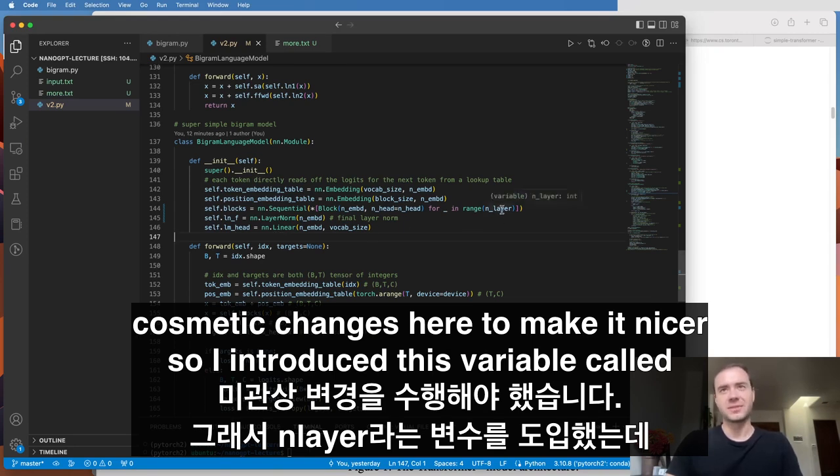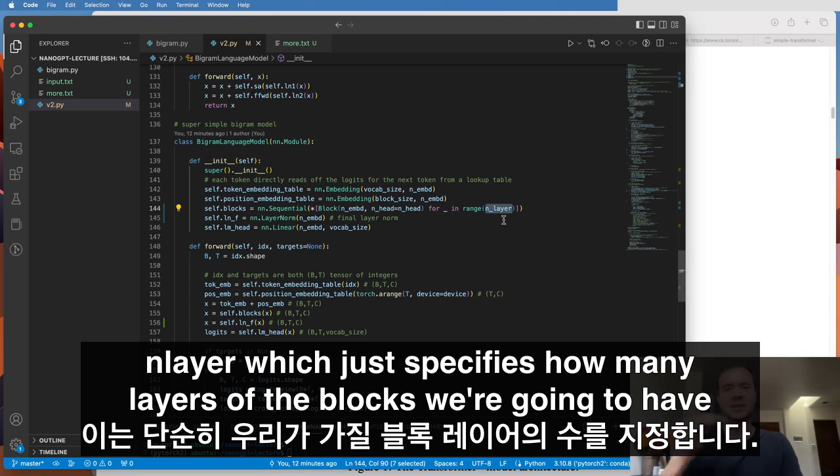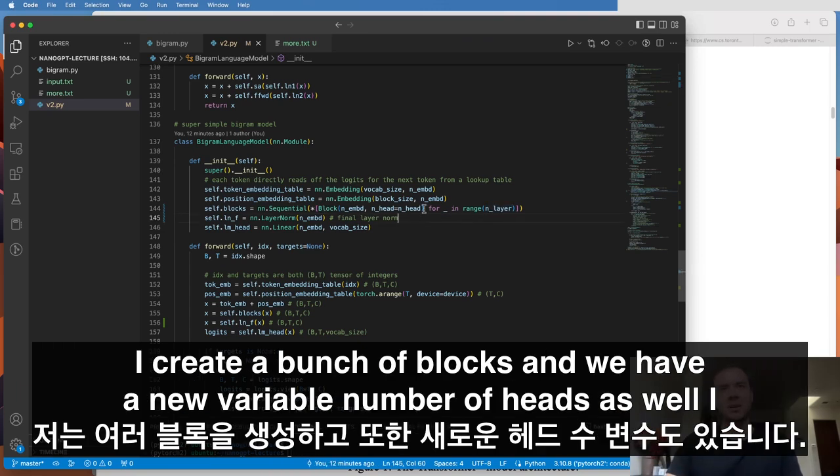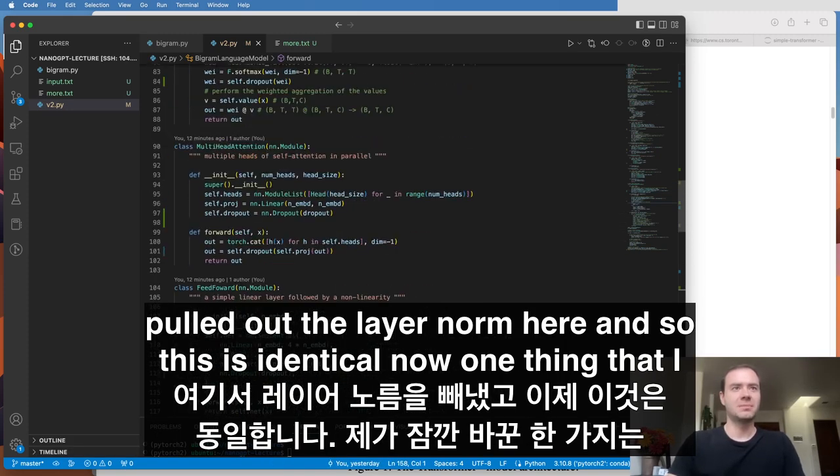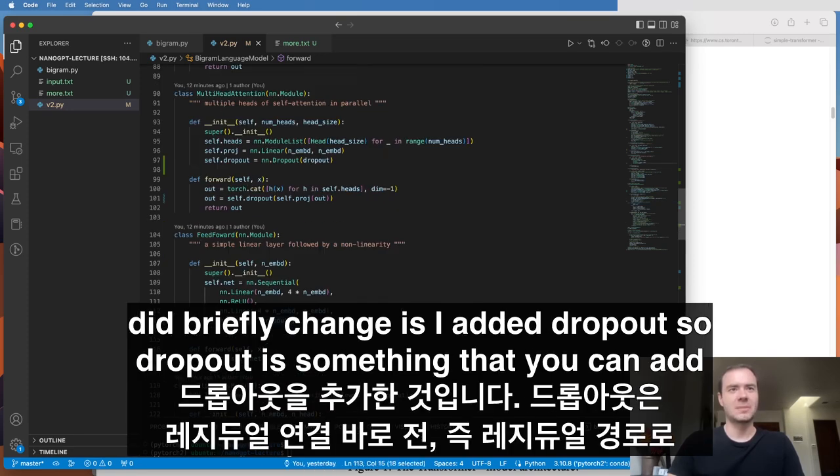So I introduced this variable called nLayer, which just specifies how many layers of the blocks we're going to have. I create a bunch of blocks, and we have a new variable, number of heads as well. I pulled out the layer norm here, and so this is identical. Now, one thing that I did briefly change is I added dropout.